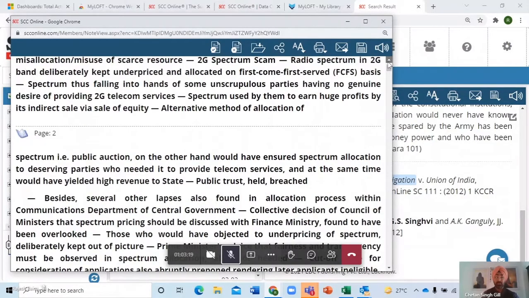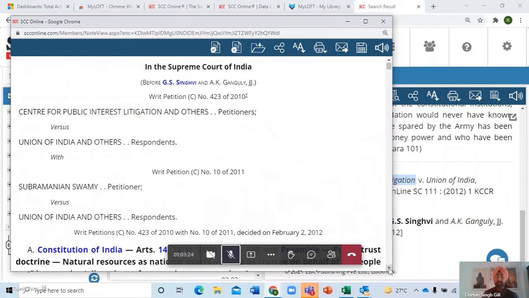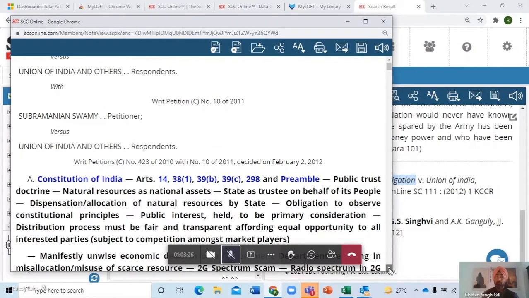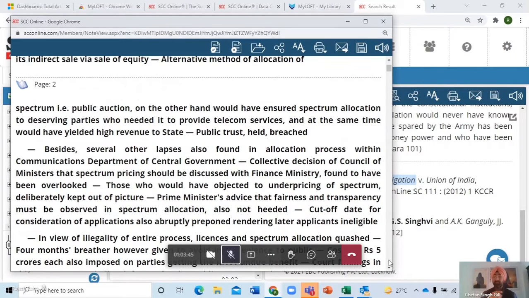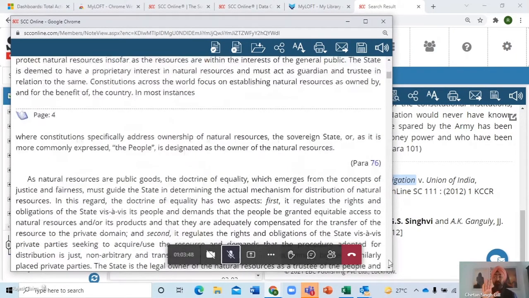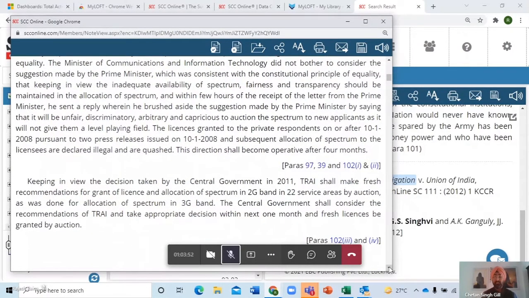So please scroll slowly to the top. See, in the bold one, it says Constitution of India, Article 14, 38, Subpart 1, 39, Subpart B, and others, public trust doctrine, national resources as national assets, state as trustees on behalf of its people, dispensation, allocation of national resources by state. Now this is giving you a brief of what this entire case is about. And you keep scrolling down further. This is not even a judgment right now. This is just the head notes. These are all in bold, these are all head notes. You keep scrolling down till you get the judgment.